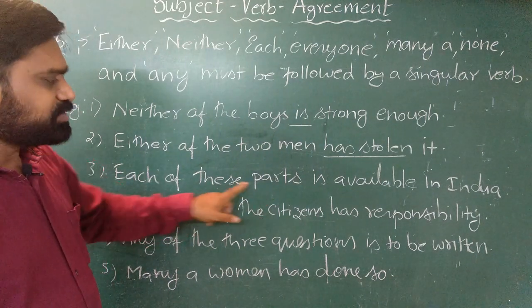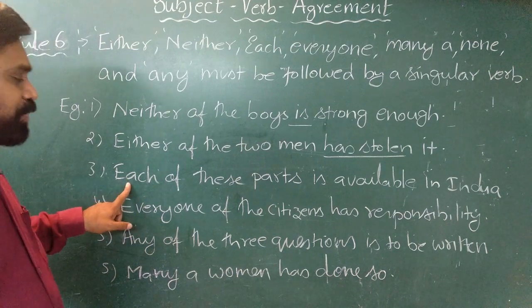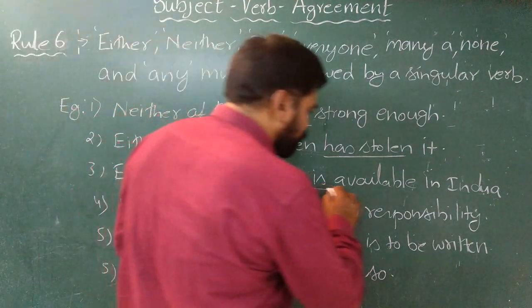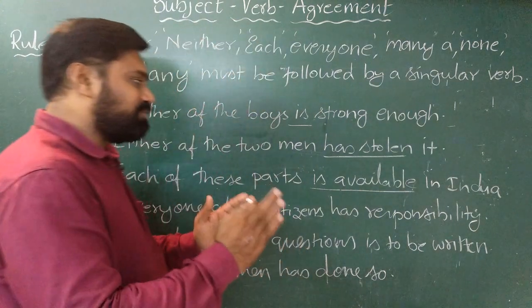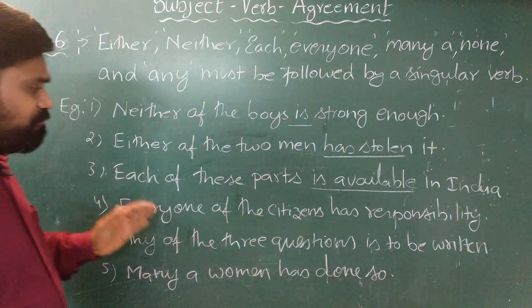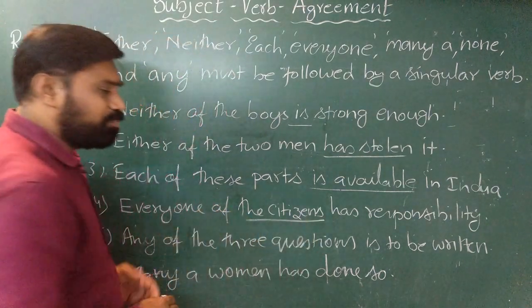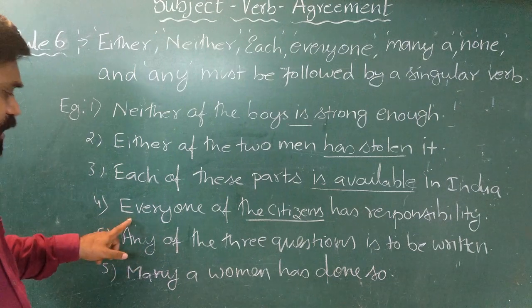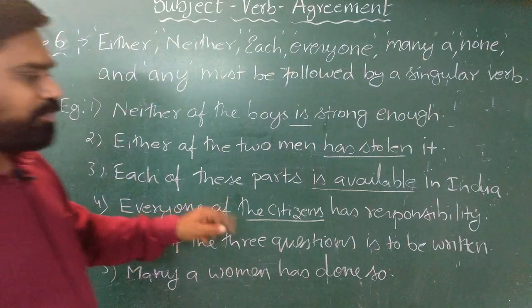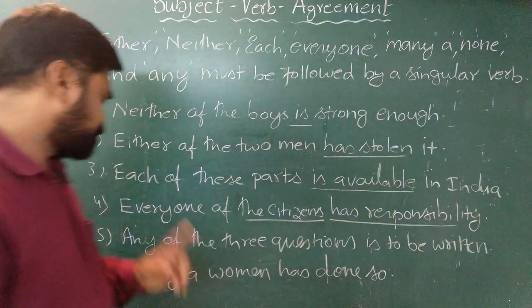So when we say these parts, it seems to be plural, but as we are using each, we have to use the singular form of the verb is available in India. The fourth one, every one of the citizens. So you will note here, citizens looks plural, but as we are using everyone before it, we have to use the singular form of the verb.